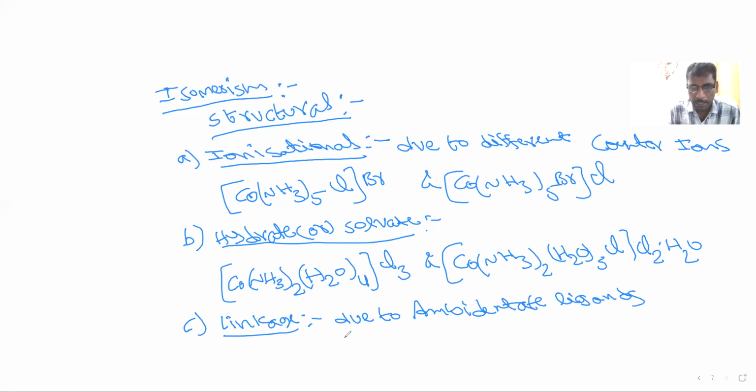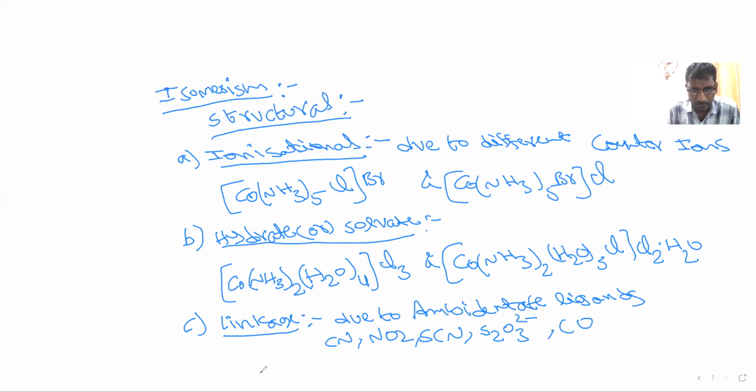So ambidentate ligands like CN, NO2, SCN, S2O3 2 minus, or CO. All these are called ambidentate ligands. If any of these ligands are present in the molecule, they will show linkage isomerism.